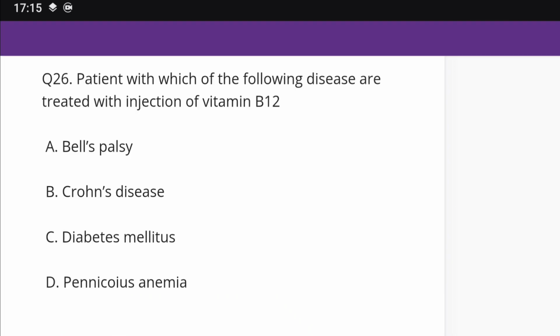Question number 26. Patients with which of the following diseases are treated with injection of vitamin B12? Options: Bell's palsy, Crohn's disease, and C and D. Then the right option is D.